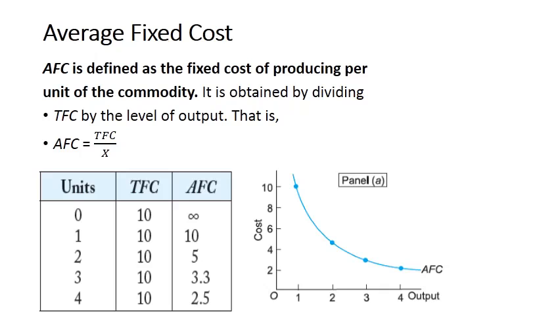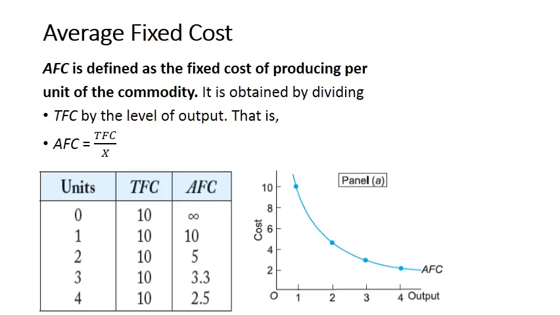If total fixed cost is 10, then for the first unit of output, average fixed cost will be 10 divided by 1. For the second unit of output it will be 10 divided by 2, that is 5. For 3 units of output it will be 10 divided by 3, that is 3.3. And for 4 units of output it will be 2.5. As we know, average fixed cost is total fixed cost divided by units of output, x.